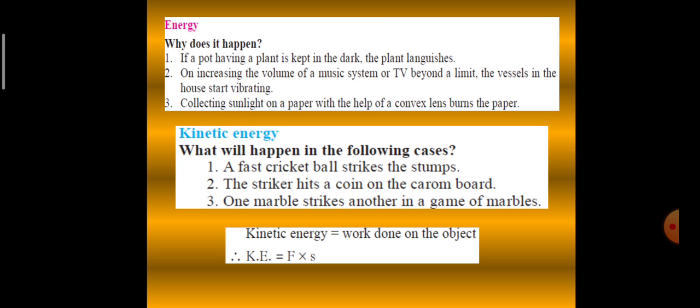The work done by a force to displace a stationary object through a distance s is the kinetic energy gained by the object. So kinetic energy is the work done on the object, and we know that the formula for work done is F multiplied by S, that is force into displacement. And so kinetic energy is equal to F multiplied by S.